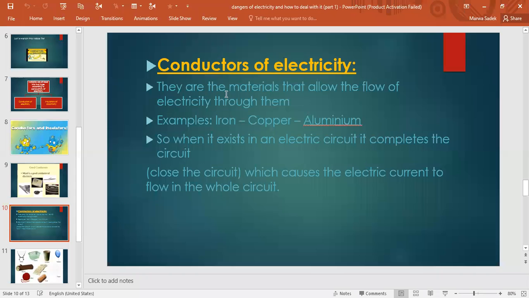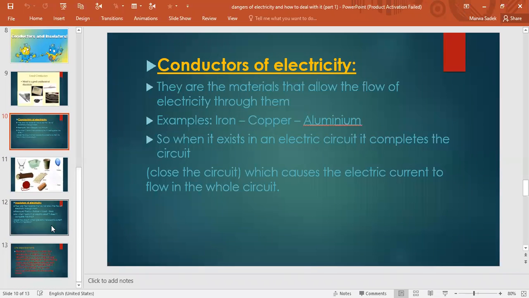Conductors of electricity are the materials that let electricity flow through them, like iron and copper and different kinds of metals. Why are they considered good conductors of electricity? Because they close the circuit. If you remember the last lesson, to allow the electricity to pass through, the circuit must be closed. So iron, copper and different kinds of metals close the circuit, so they let the electric current flow through the circuit.